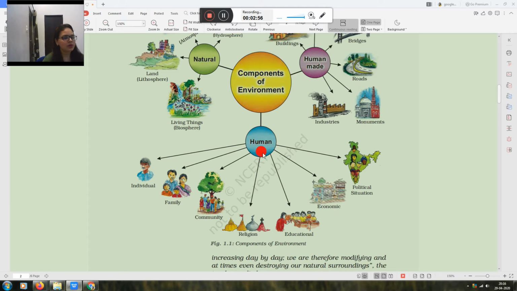If I talk about the component of environment which is human, it includes an individual person, a family, a community like me, my family, my community, my neighbors, my caste, my religion, everything is part of humans. Political situation, economic conditions of my country, educational system, religion, community, family or individual. All these points will be included in human.